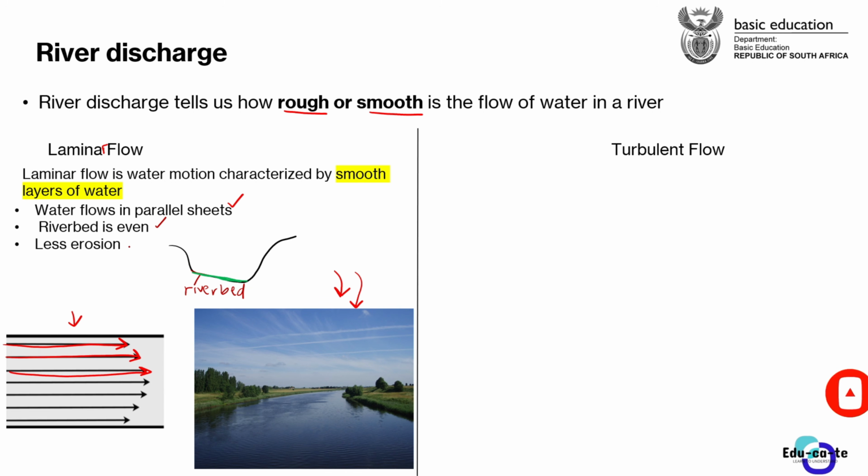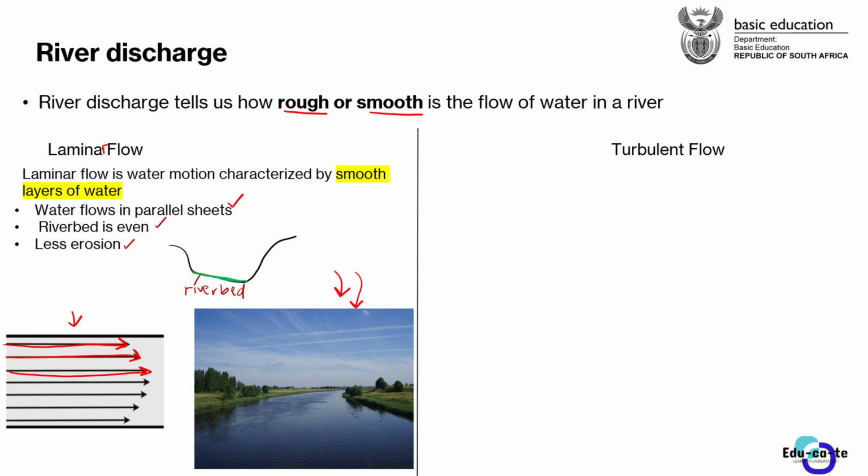And then there is also less erosion in that place. There is less erosion by that river, because remember that when water is flowing smoothly, it does not wash away anything really. But if it is flowing in a rough way, it is able to wash out a lot of things, such as the soil.